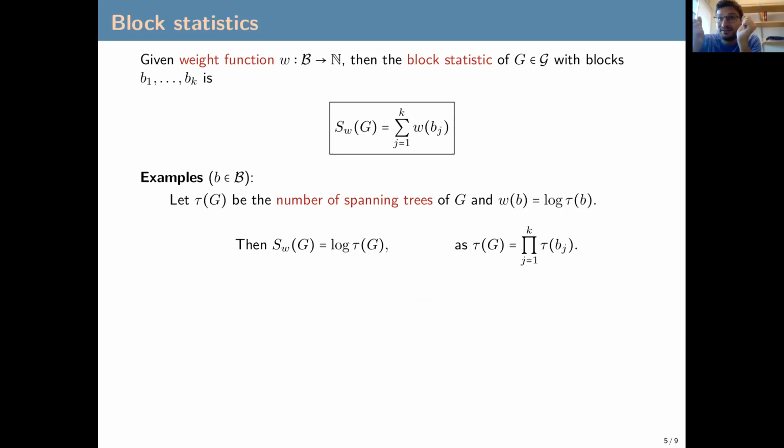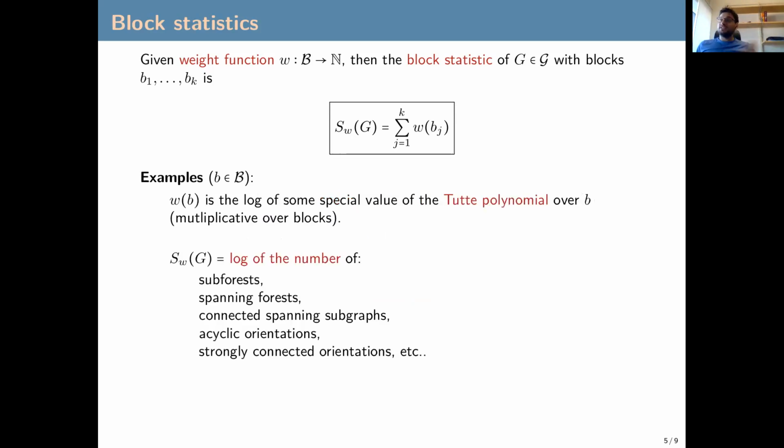And then the block statistic will also be the log of the number of spanning trees in our graph, because the number of spanning trees in the graph is multiplicative with respect to the blocks. Actually, this can be generalized to any special value of the third polynomial, because the third polynomial is also multiplicative over the blocks. So if our weight function is a special value of the third polynomial, then the block statistic will be the log of this value of the third polynomial. So for example, the log of the number of subforests, spanning subforests, acyclic orientations, and so on.